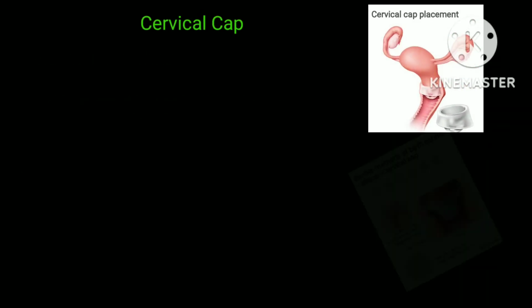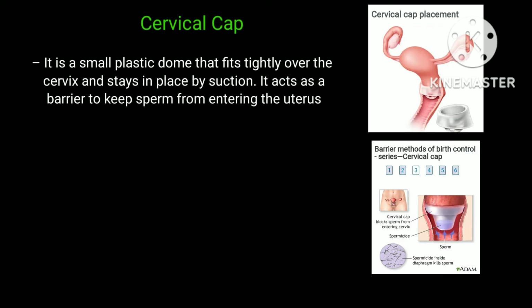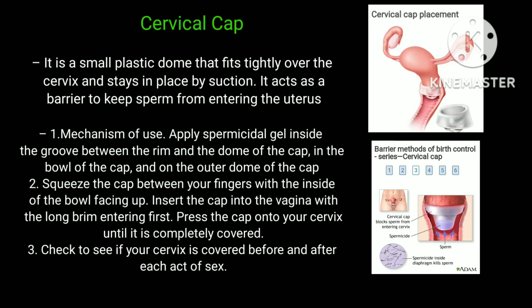Next example is the cervical cup. It is a small plastic dome that fits tightly over the cervix and stays in place by suction. It acts as a barrier to keep sperm from entering the uterus. Mechanism of use: first, apply spermicidal gel inside the groove between the rim and the dome of the cup, in the bowl of the cup, and on the outer dome of the cup.